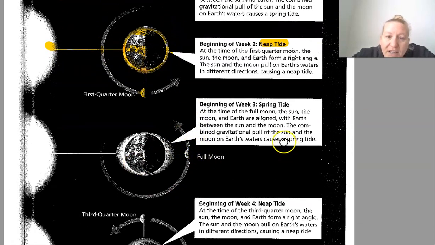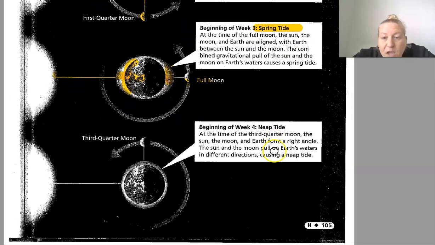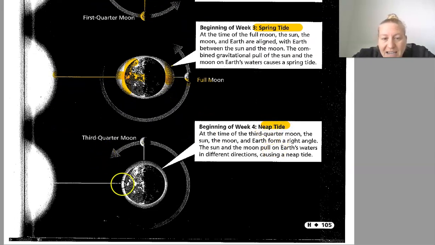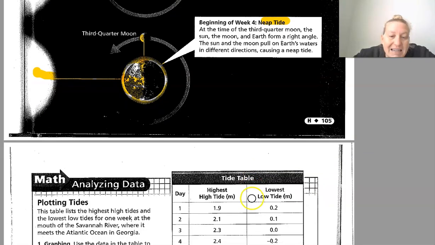Then again in week 3, which is a spring tide, because now the earth, the moon, and the sun are all in one straight line here, and then we have bulges creating a large spring tide. The fourth quarter is a neap tide again, because again the moon, the sun, and the earth form a right triangle, so you can see that all the tides are about the same. So there's not much of a tide difference between high tide and low tide, so it is called a neap tide.